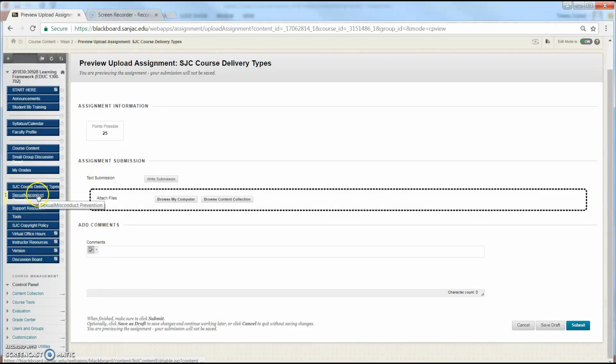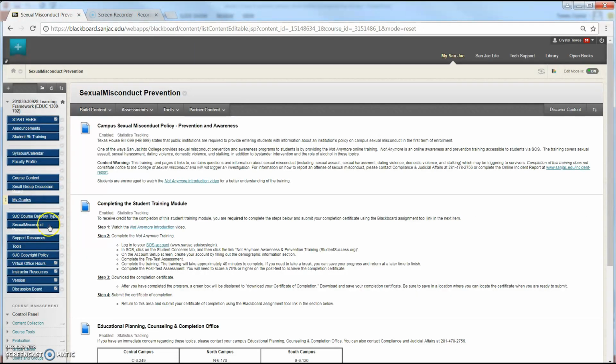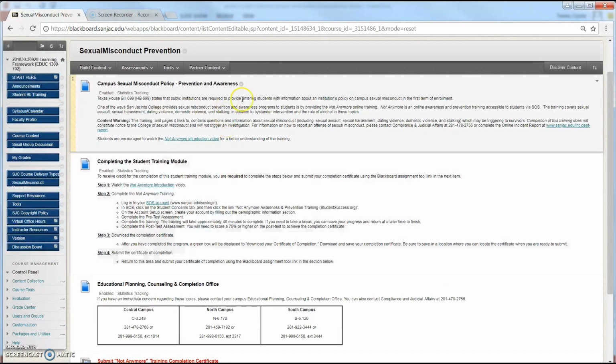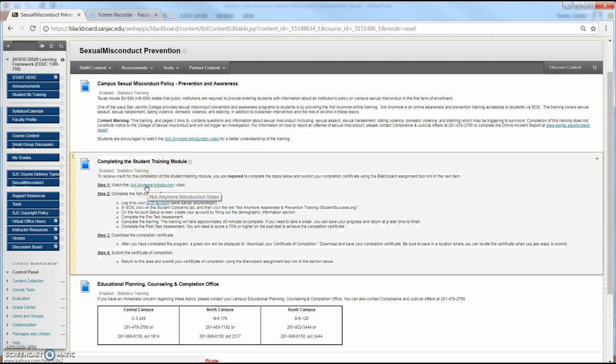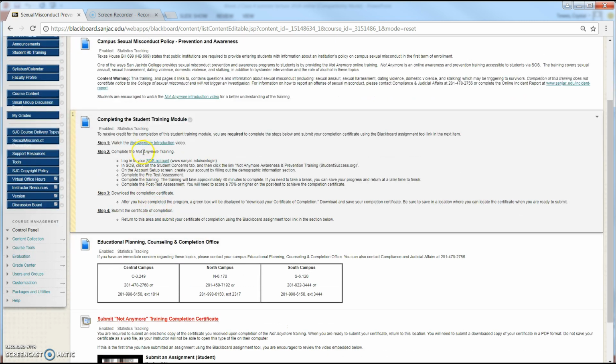Next step, you are going to complete the sexual assault and sexual misconduct prevention training. Again, this is provided by the university. You are going to go through this information step by step. You're going to watch the Not Anymore introduction. Once you've completed that video, you will log into SOS, and you will follow these directions that will bring you to a pre-test and a post-test.